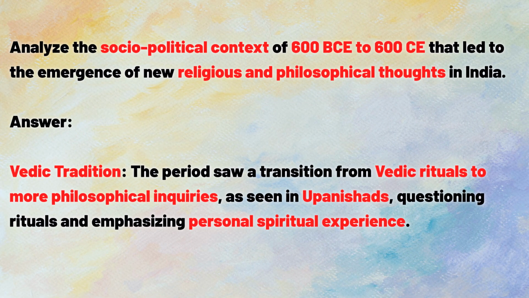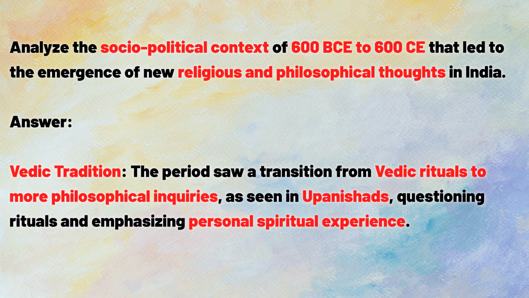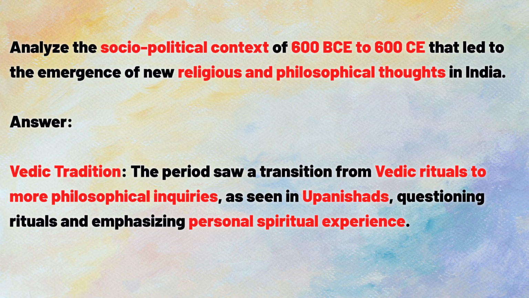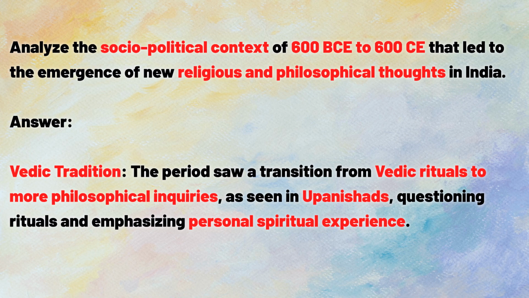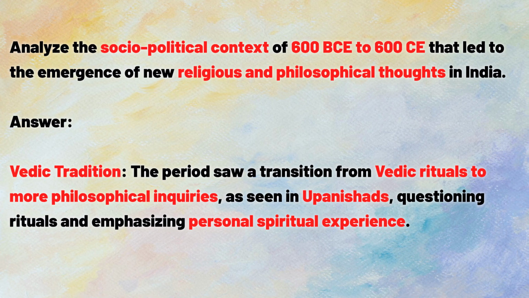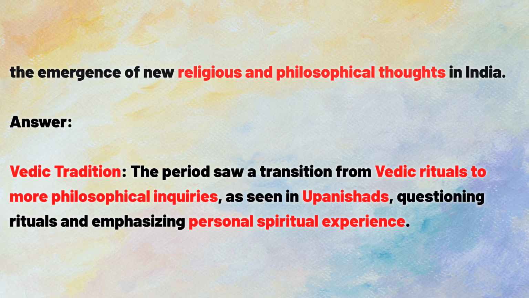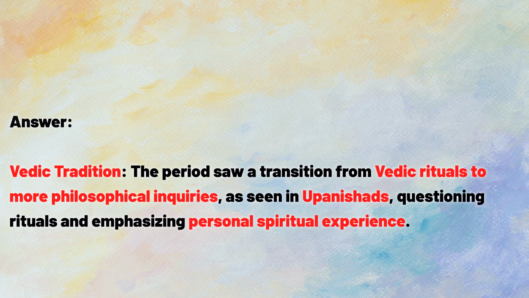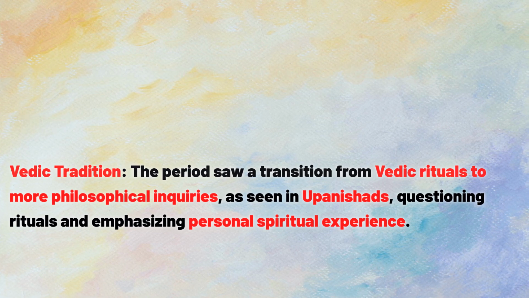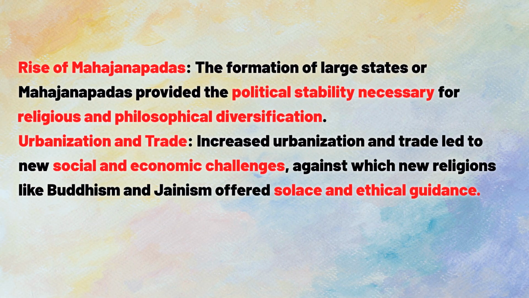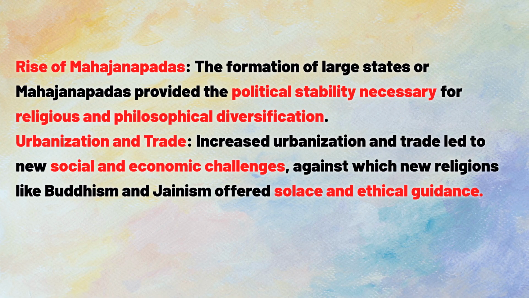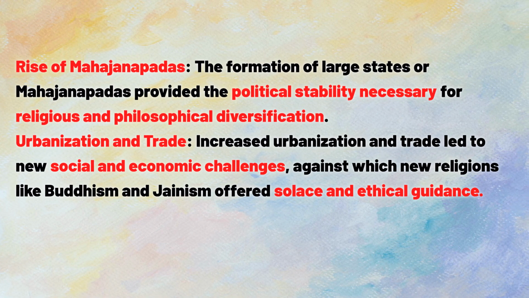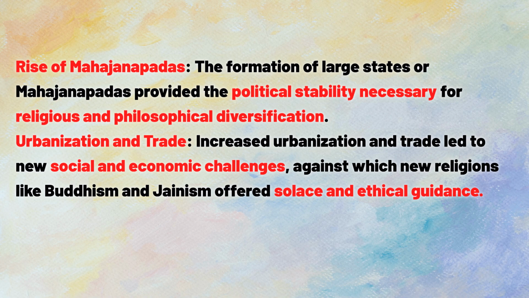Analyze the socio-political context of 600 BCE to 600 CE that led to the emergence of new religious and philosophical thoughts in India. Answer. Vedic tradition. The period saw a transition from Vedic rituals to more philosophical inquiries, as seen in the Upanishads, questioning rituals and emphasizing personal spiritual experience. Rise of Mahajanapadas. The formation of large states or Mahajanapadas provided the political stability necessary for religious and philosophical diversification.